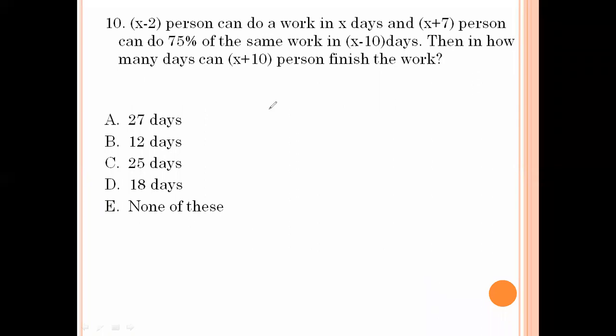X minus 2 persons can do a work in X days, and X plus 7 persons can do 75% of the same work in X minus 10 days. Persons into number of days is work. X minus 2 into X equals X plus 7 into X minus 10. This work is equal to 75%, meaning 75 by 100 of this one.